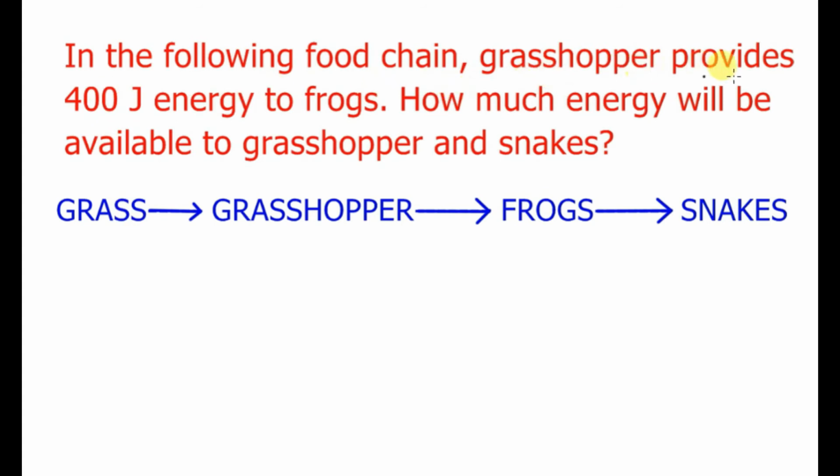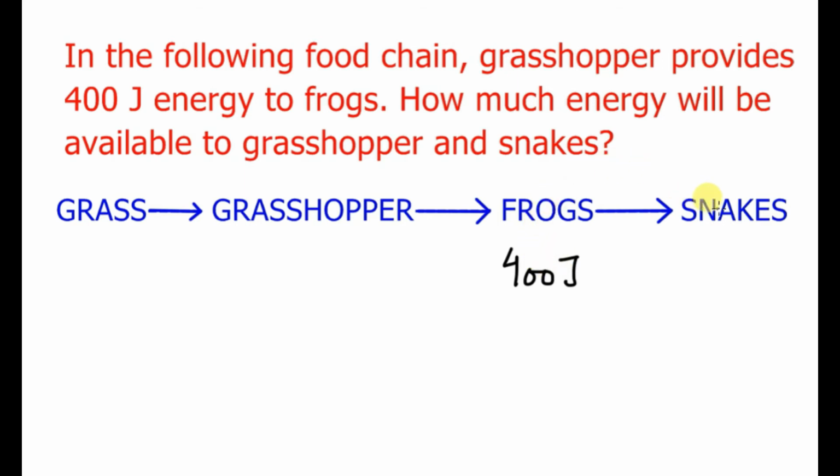In the following food chain, grasshopper provides 400 joules energy to frogs. How much energy will be available to grasshopper and snakes? Grasshopper provides 400 joules energy to frogs. So, 400 joules of energy is available to frogs. So, frogs have 400 joules of energy.